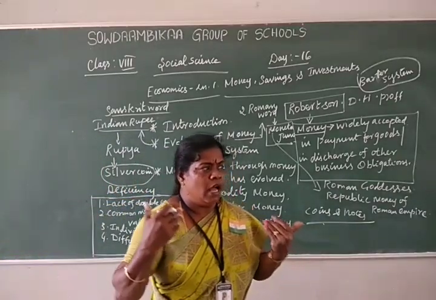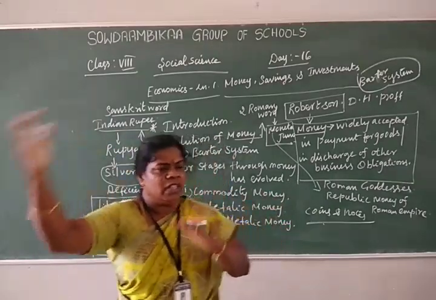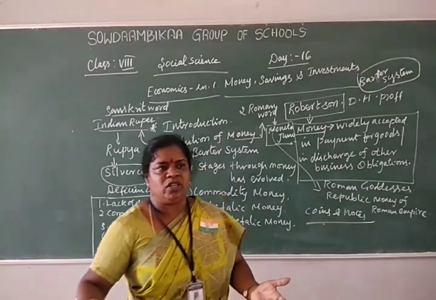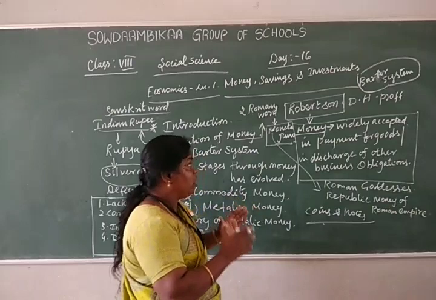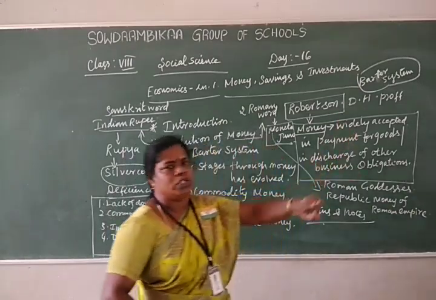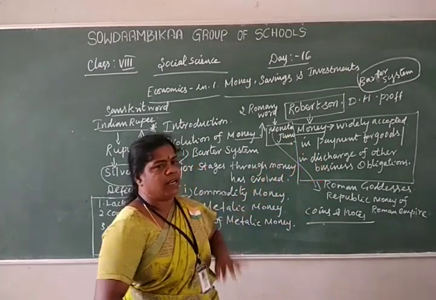So we provide rice to North India, and in return they provide wheat to our state. Without the use of money, they exchange goods for goods. This is called the barter system.